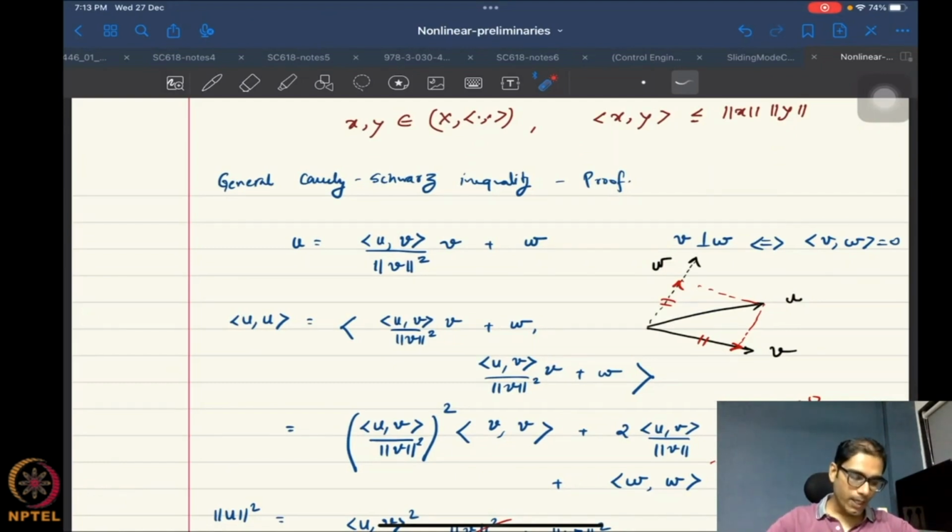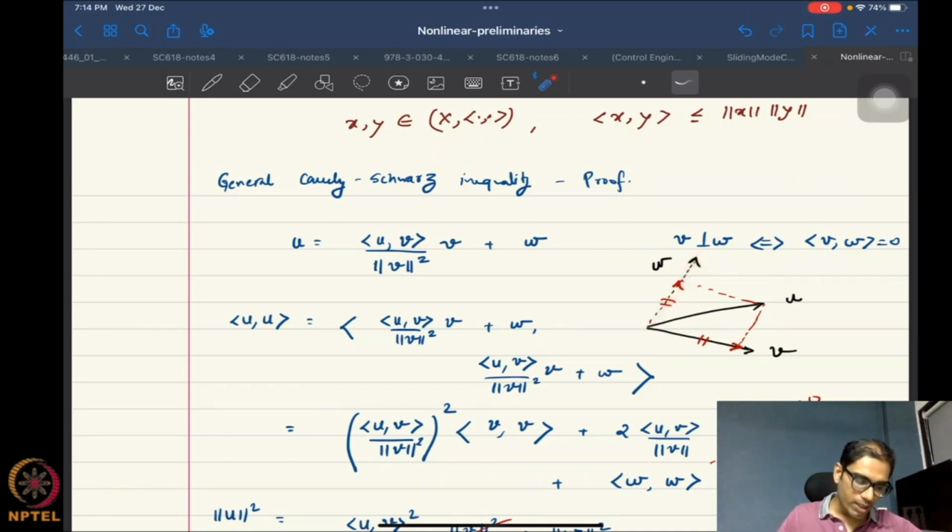Right? So this is the notation: you have two vectors x and y which belong to a normed linear space. So there is a vector space X and there is an inner product. Sorry, in fact, it's not a normed linear space, it's an inner product space. Right? And this is in fact the Cauchy-Schwarz inequality that we want to prove. For the matrix case, we've already seen that, and this is the more general one. Right? So this is a very nice, nifty, simple proof. If you take any vector u, it can be written as two components, that is a component in the direction of some vector v and something orthogonal to that.